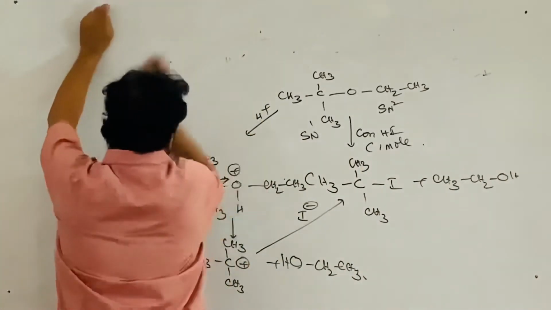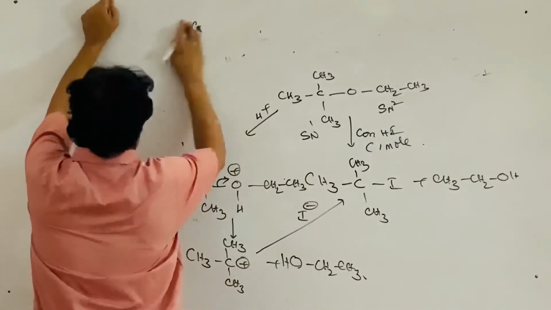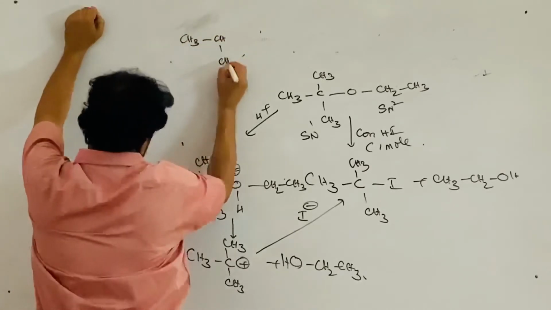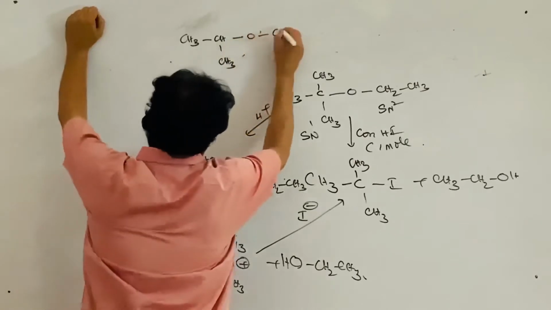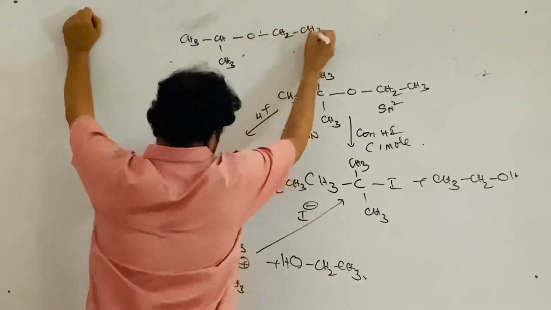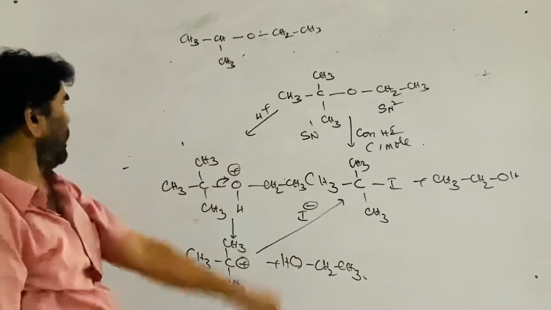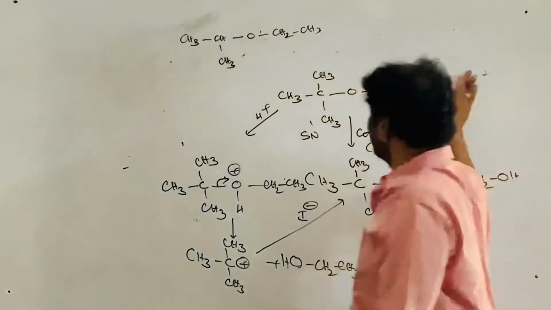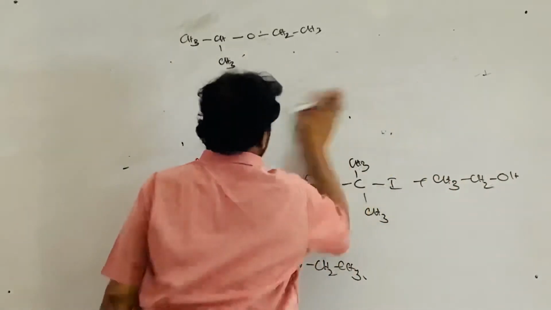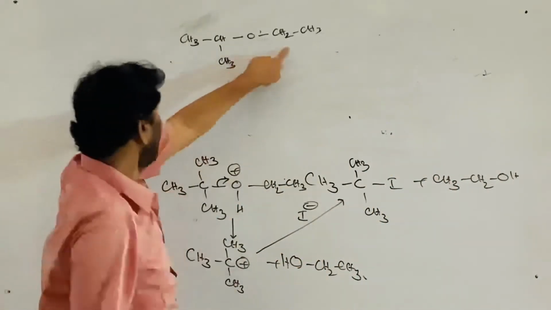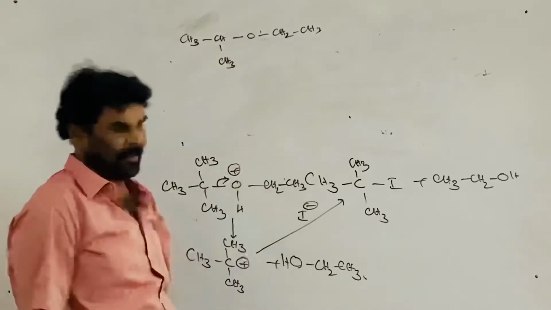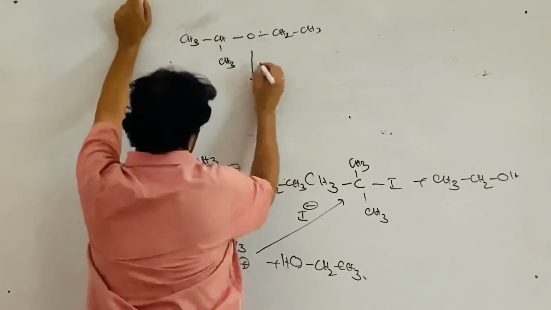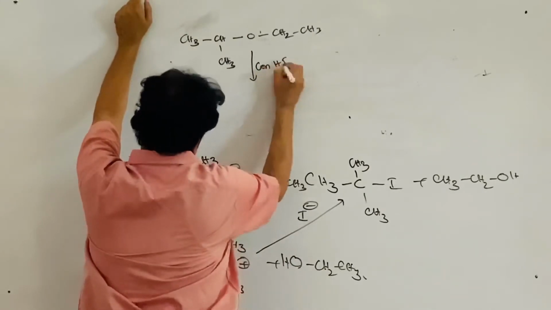Suppose I take CH3, CH3, this is oxygen, this is CH2, CH3. Instead of the tertiary butyl, I have taken isopropyl, that is, ethyl isopropyl ether. Now, see, same, I am treating with concentrated HI, 1 mole.